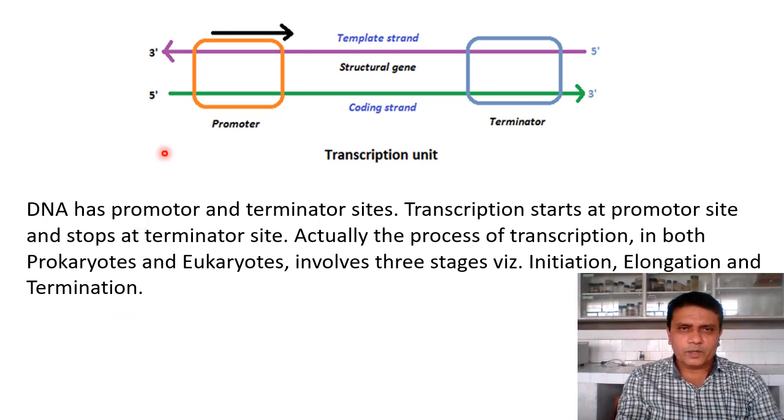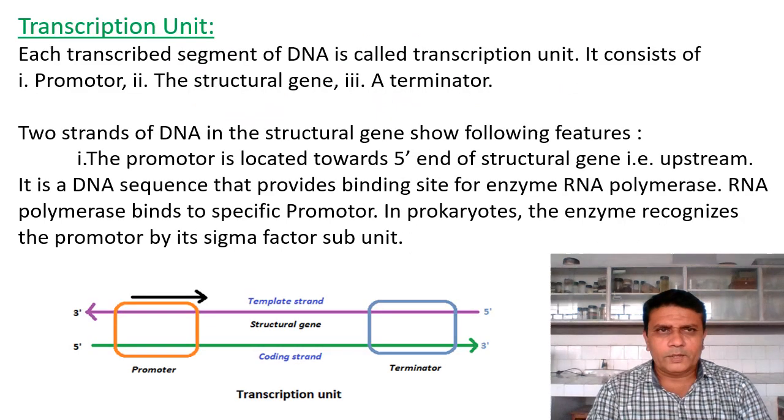Here the transcription unit is shown, consisting of the promoter site and the terminator site. The process of transcription occurs with the help of the transcription unit. Each transcribed segment of DNA is called a transcription unit. That means the DNA strand on which the new RNA strand is produced is called the transcribed segment, or transcription unit. It consists of the promoter, structural gene and terminator.